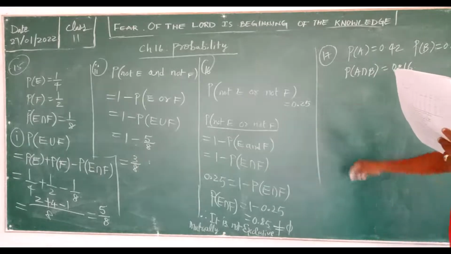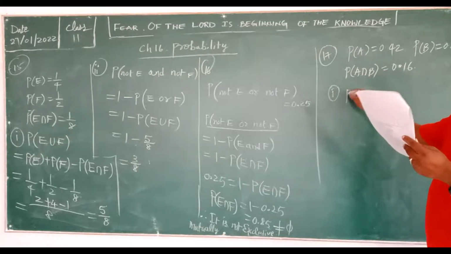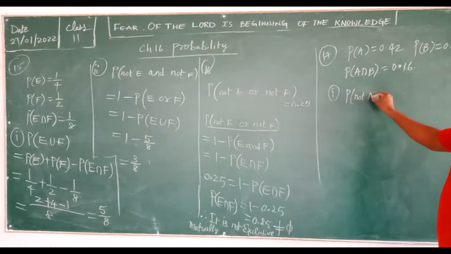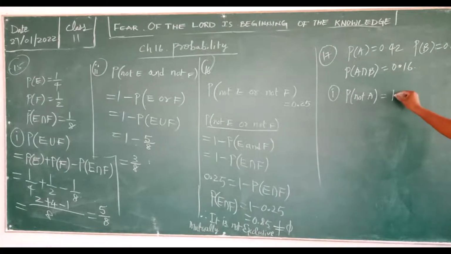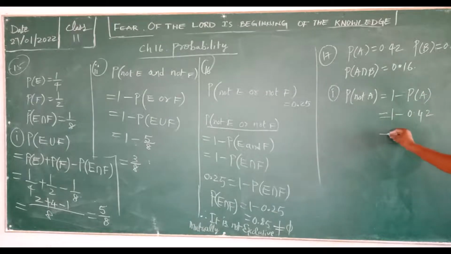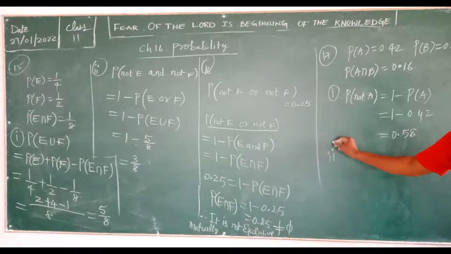I need to find, first, P of not A, that is nothing but 1 minus P of A. So 1 minus 0.42, you get 0.58.